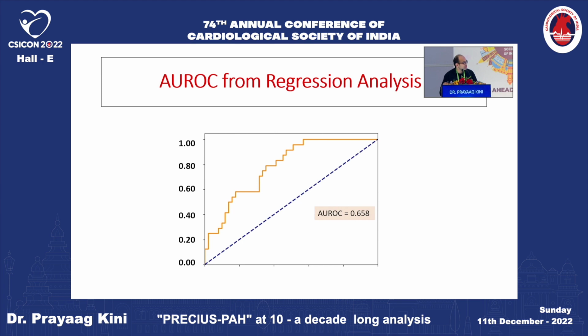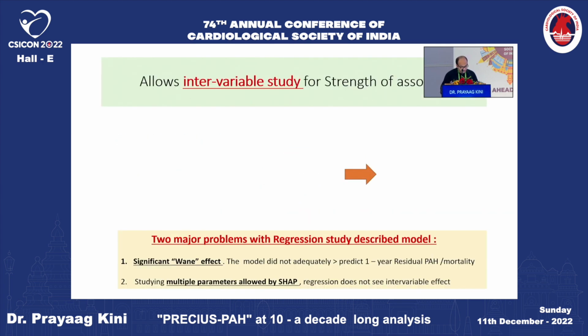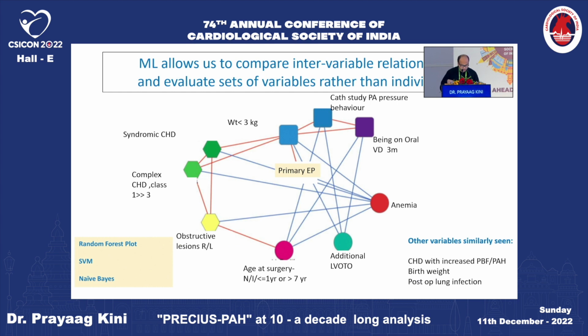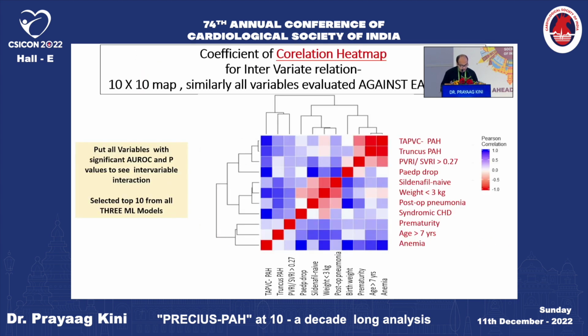I'll say that this is my ROC, sir. This is 0.658 again. In terms of an ML analysis, we have seen all the factors against each other. This is again putting all the factors. So what we got is that TAPVC PAH, truncus PAH were quite high. PVR SVRI of more than 0.27.